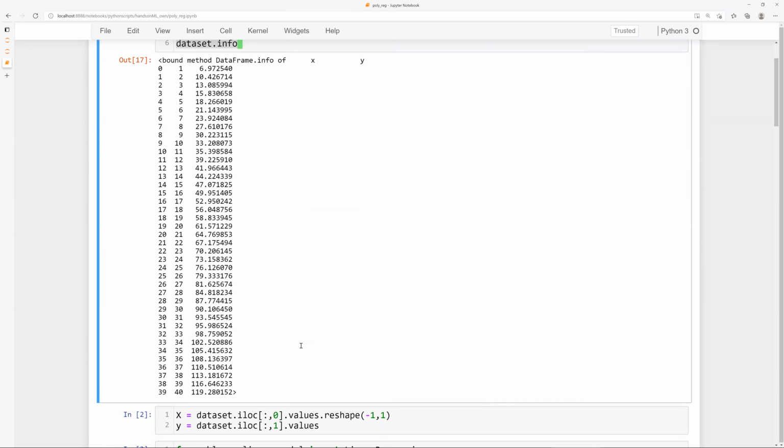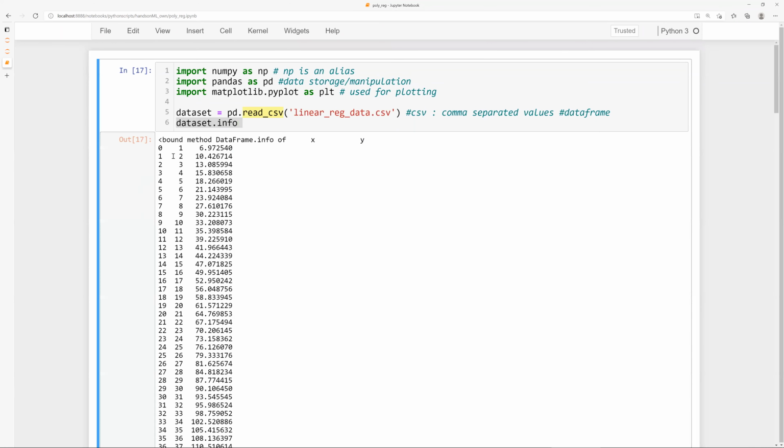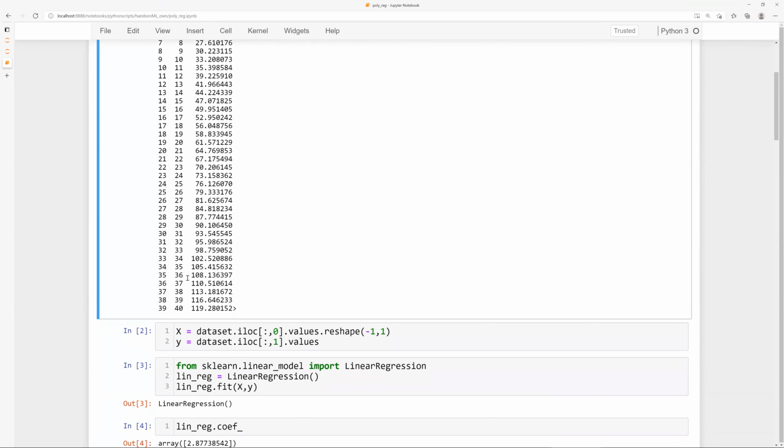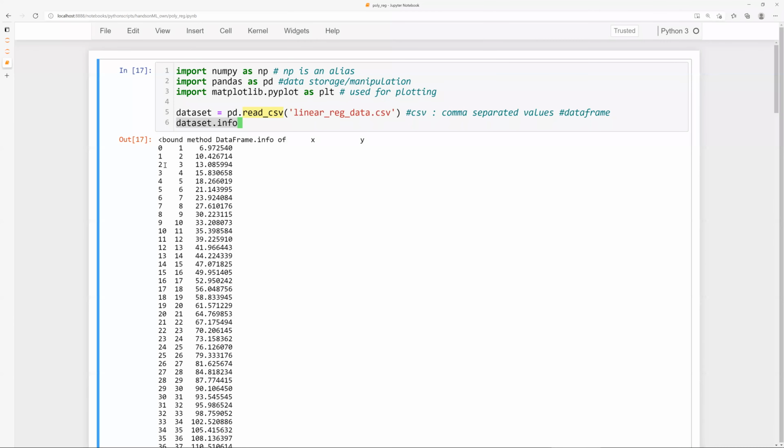It automatically also adds on its own the index corresponding to each row. Please understand that this was not originally present. These 0, 1, 2, 3 are the indexes of individual rows. So this is the 0th row, first row, and so on. This is very useful if you want to look at what your data looks like.